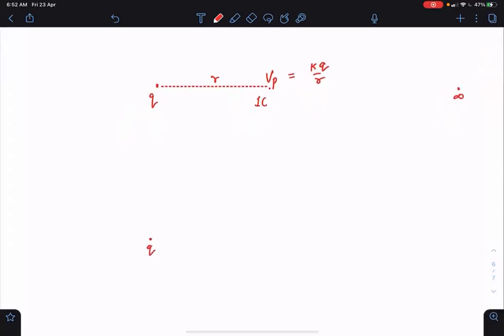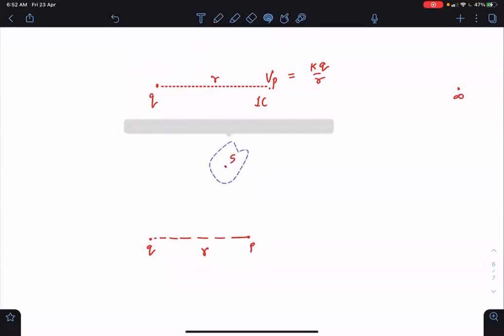What if we have the same charge Q and I've got 2 points, one is P, one is S? Say P is at a distance of r and S is also at a distance of r only. So P and S are 2 points in the electric field of charge Q which have the same potential. What does it mean? It means that if a 1 coulomb charge is taken from P to S, the change in potential is 0. So the work done by the electric field will be 0. Is it like that? Yes.